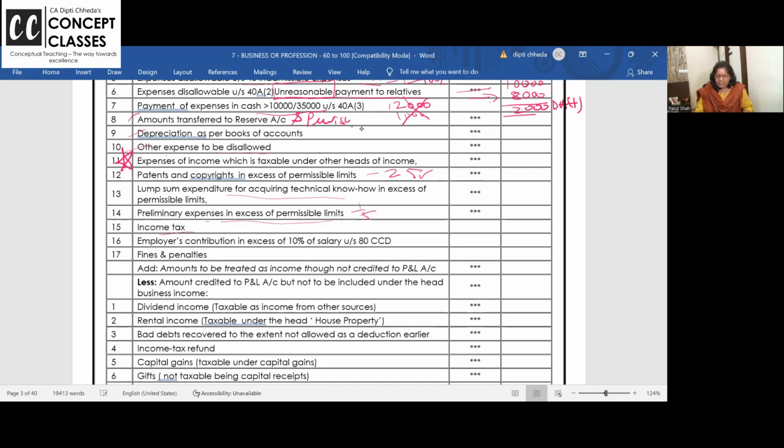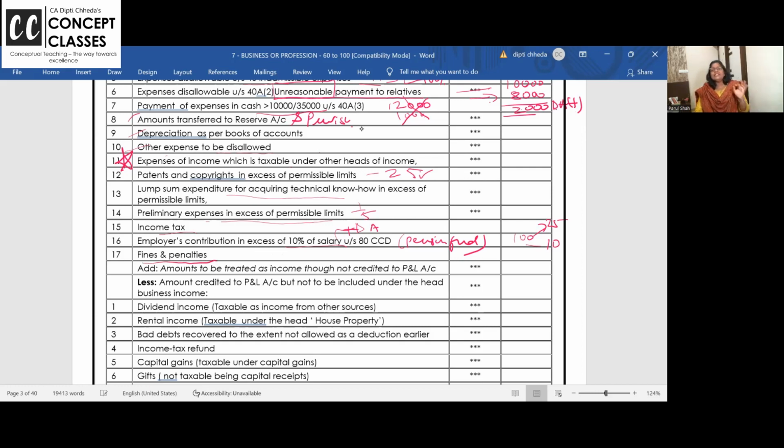Employer's contribution in excess of 10%. Write here, pension fund. Pension fund. 10% of salary. What is the definition of salary? Salary plus DA. You have put 25% of salary plus DA in the pension plan. You are really happy with this employee, he works so well. So he said your salary is 100. I'll put 25 rupees in your pension plan. How much is allowed? Only 10 rupees. Right.